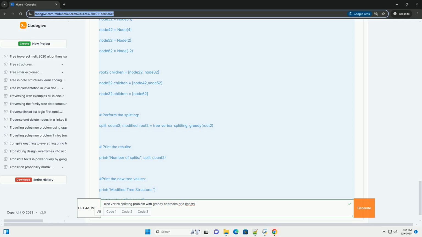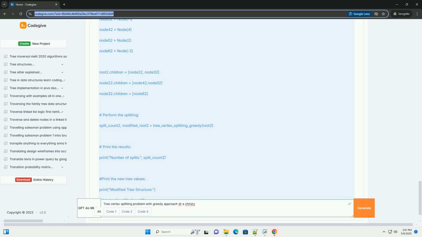4. Splitting decision: if subtree_sum < 0, split the current node. Split value equals subtree_sum. We remove this from the current node and pass it to the child.